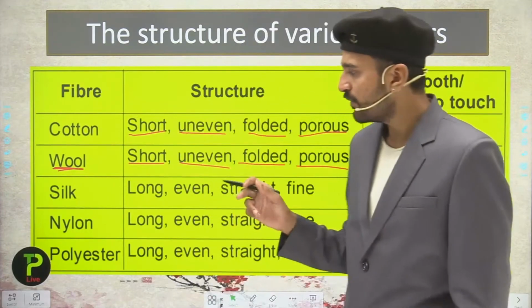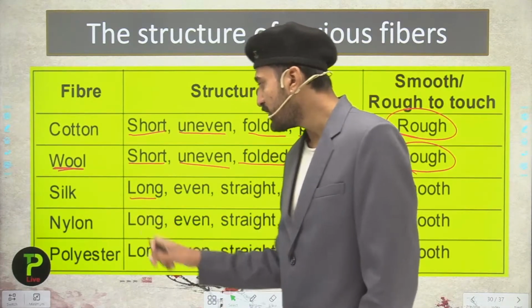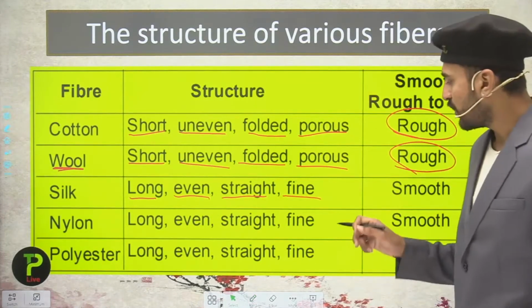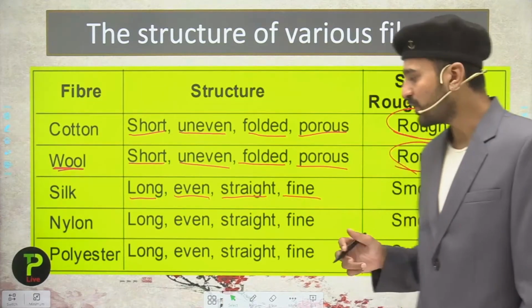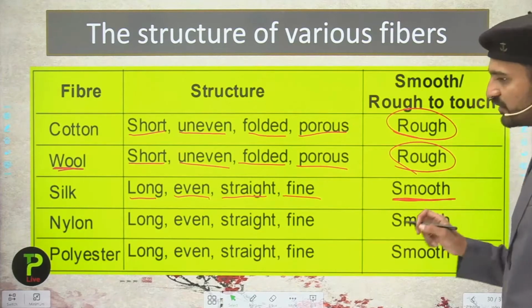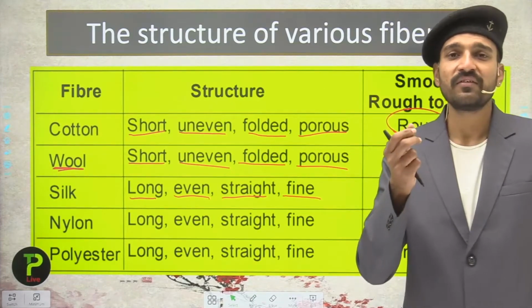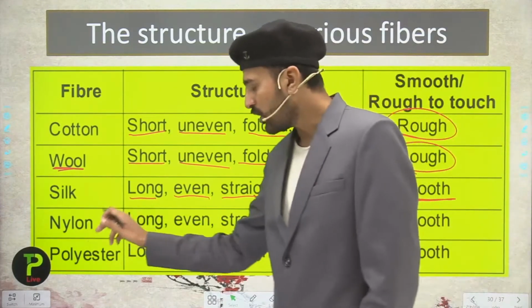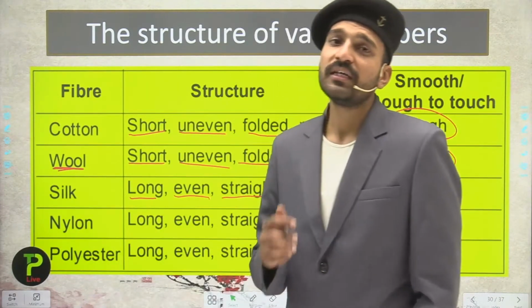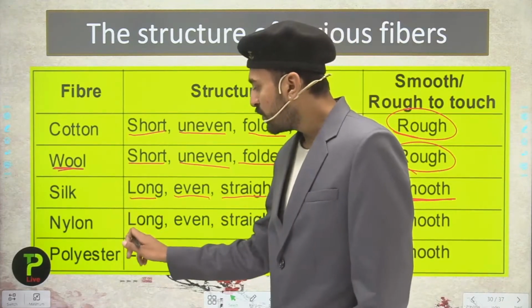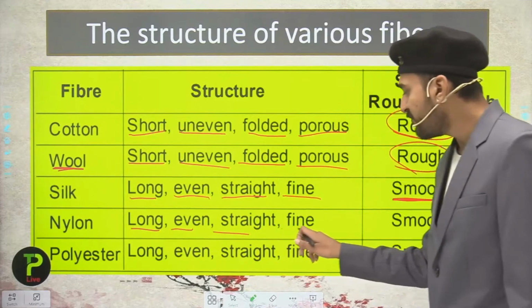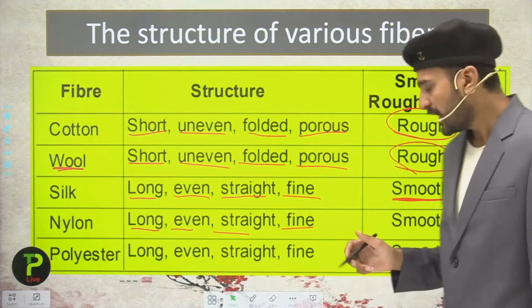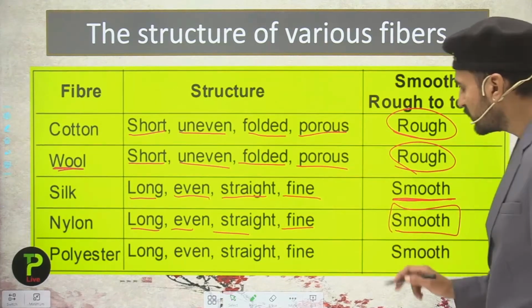Now moving to the silk, students. Silk is a long fiber, silk is even, it is straight and it is very fine. Now you all know the properties of the silk, so here they are very smooth in the touching, that is why we always say the silk touch, because the touch of the silk is very smooth. Now if I talk about nylon, students, nylon and polyesters are what? These are the synthetic fibers. Nylon is a long, even, straight and fine fiber, because they are made from the very small holes of a spinneret, and when we touch them they are also smooth in the touching.